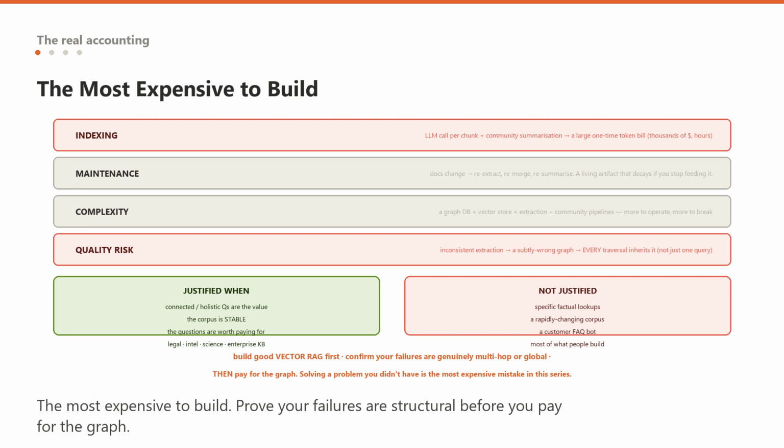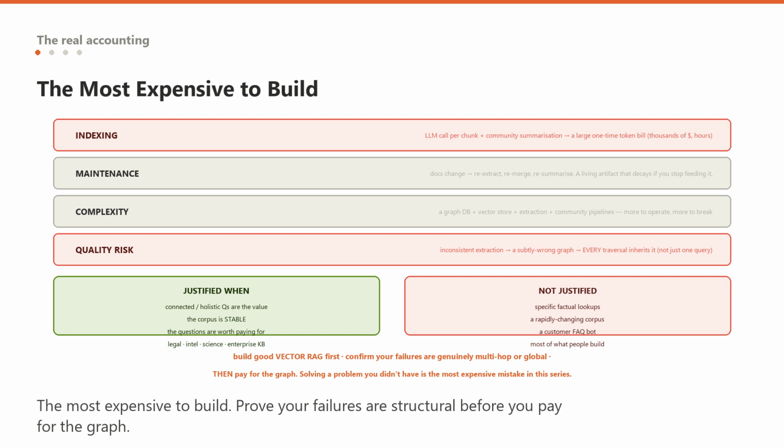And a subtler quality risk. The entire system rests on the extraction step. So if the LLM extracts entities inconsistently, calling the same company two different names, missing a relationship, inventing one, the graph is subtly wrong, and unlike a bad chunk retrieval which affects one query, a bad graph affects every traversal that touches it. So when is this cost justified?